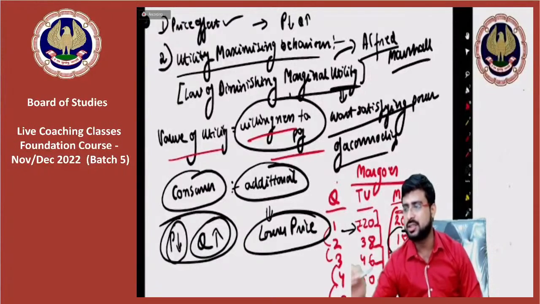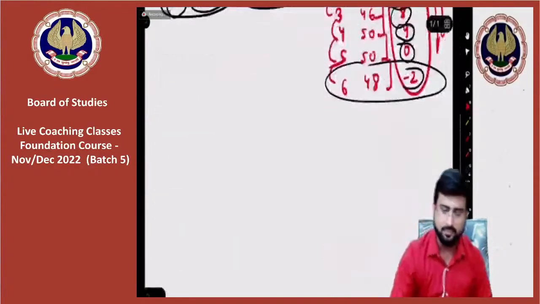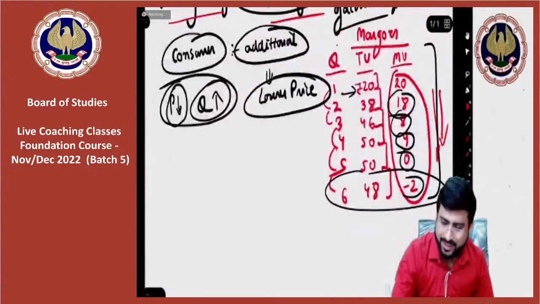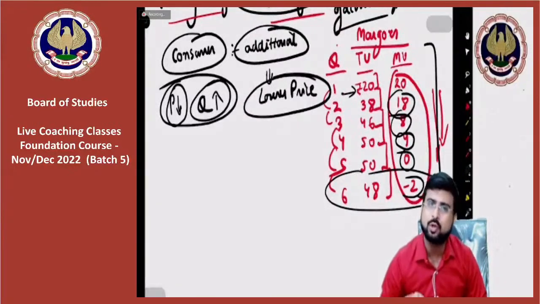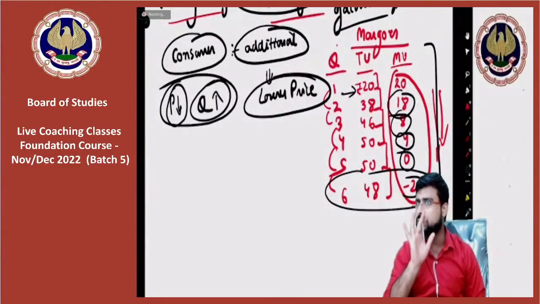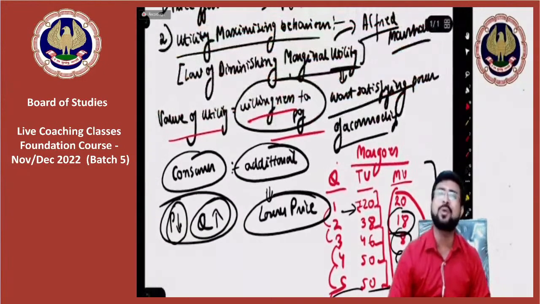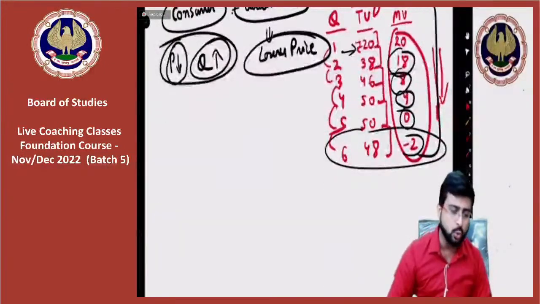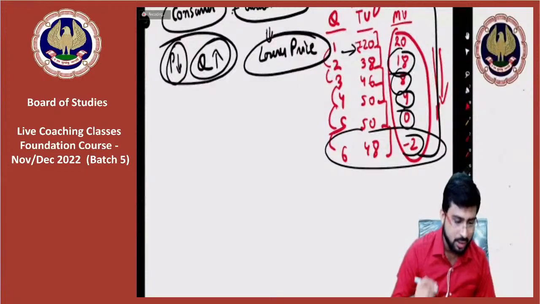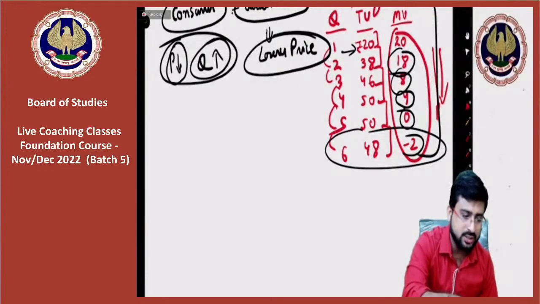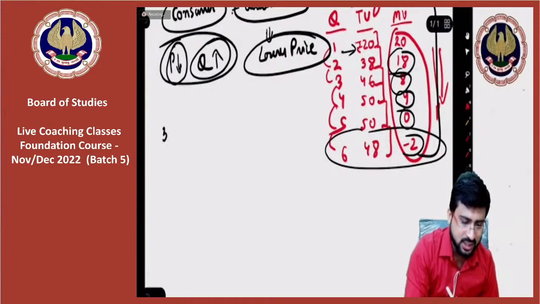Understood, sir? Yes, sir. Okay. And yes, you might get numerical questions also, so don't worry about that. We will practice it. Let's focus on the understanding part. So this was the second point, guys. Now the other two points are very easy. Sir, what are the other two points? Can you please explain? Yes, point number three, arrival of new consumers.